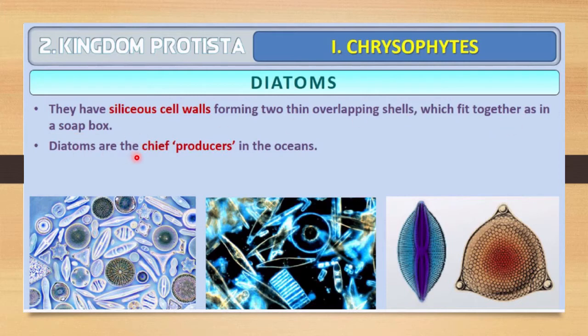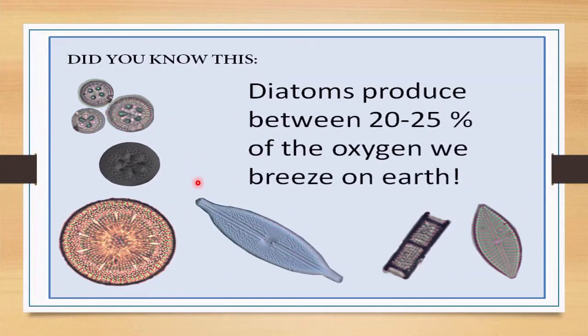Diatoms are the chief producers, which means they do photosynthesis. That's why they are considered chief producers in the ocean. In this slide, you can see very important information about diatoms. Diatoms produce between 20 to 25% of the oxygen which we breathe on the earth. So they play a very important role as an oxygen provider on the earth.